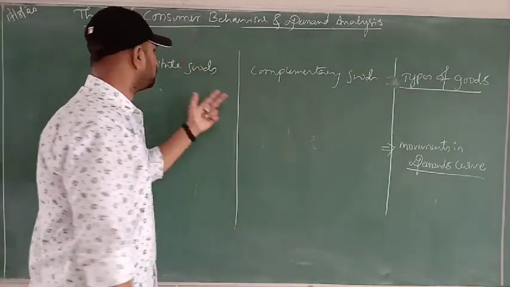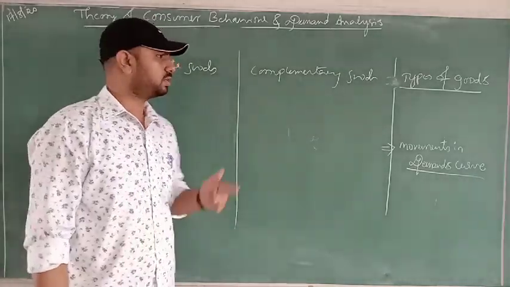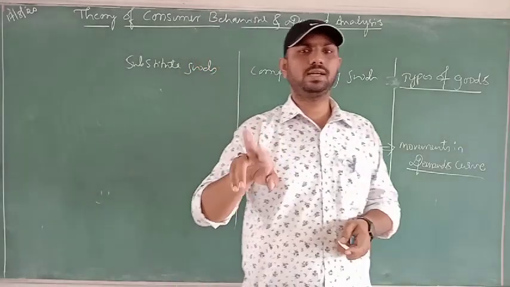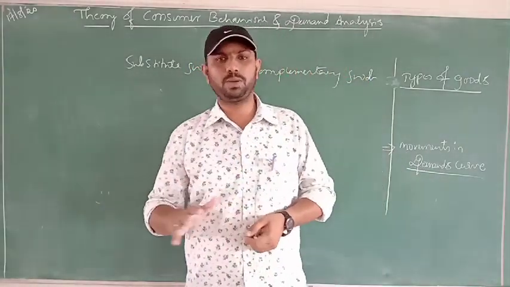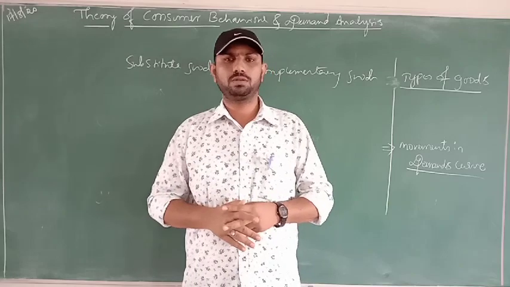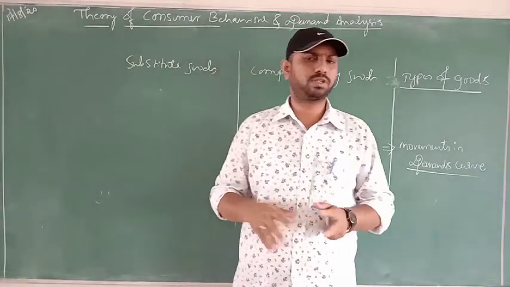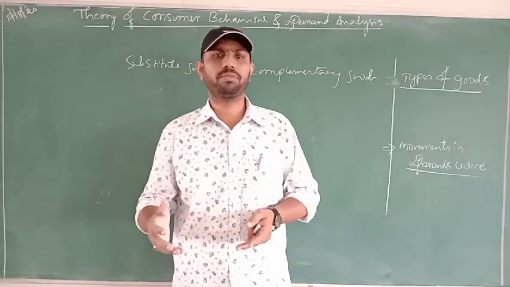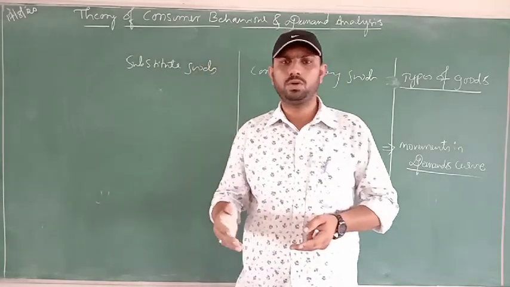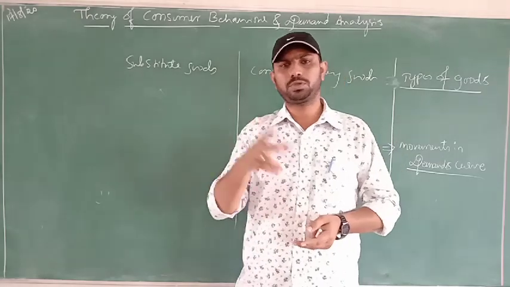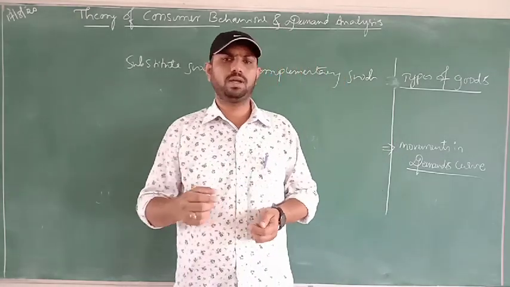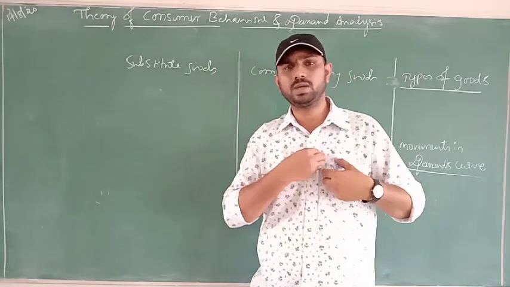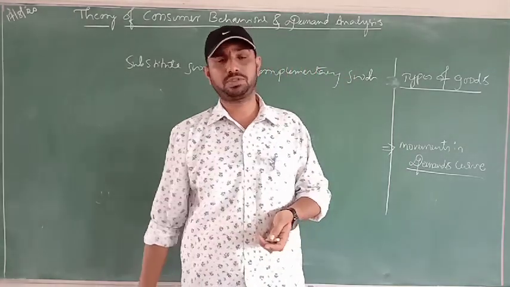So coming to the first one, substitute and complementary goods. Substitute goods are those which act as an alternative, which satisfies the same want. For example, the best example for substitute goods is tea and coffee. Tea satisfies the same want; if we substitute, we can go for coffee. And the good which acts as an alternative, or n number of alternatives, which satisfy the same want, that kind of goods are called substitute goods.